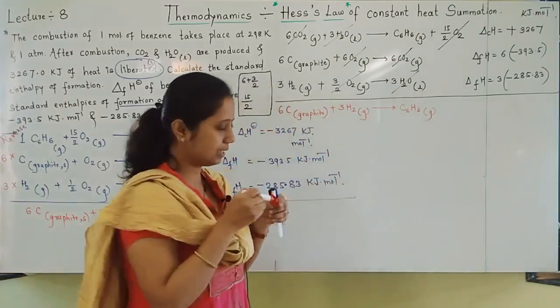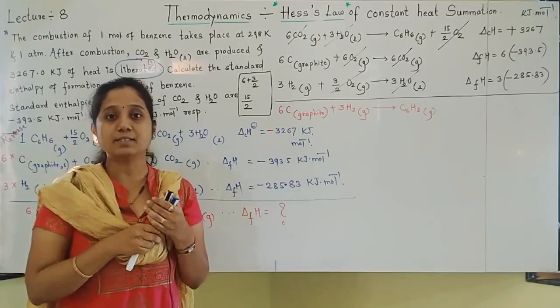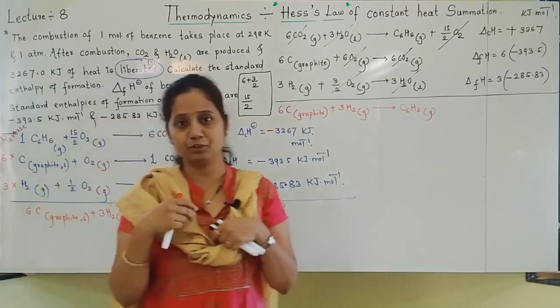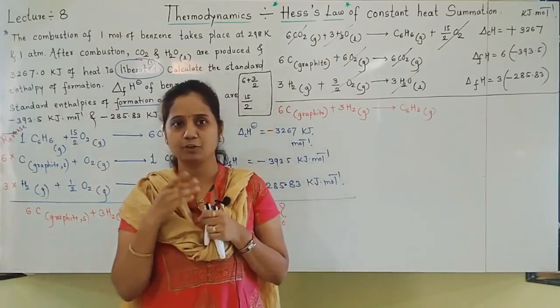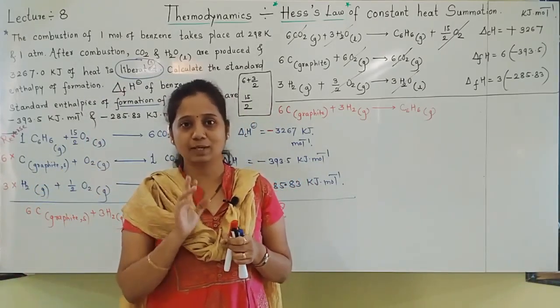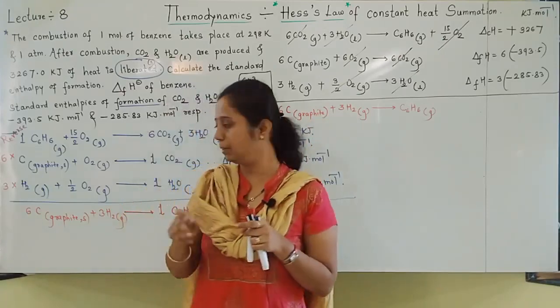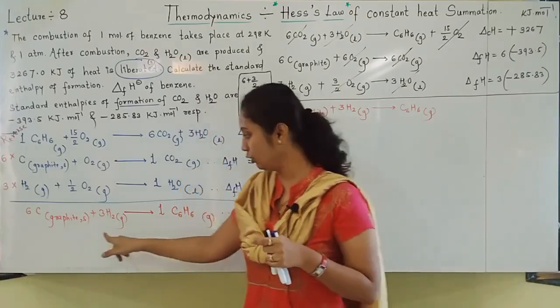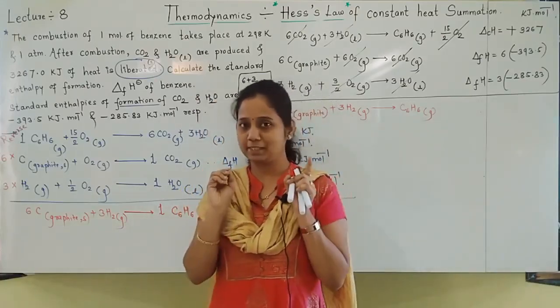Okay. So students, here is one hint I will tell you, how you will get confirmation in a 5 marks question that you are correct. You have to write so many equations, you have to multiply, and somewhere you may go wrong. That's why, if this equation is exactly similar to whatever equation we wrote for the formation downside here, that will be the same, then you are 100% correct.